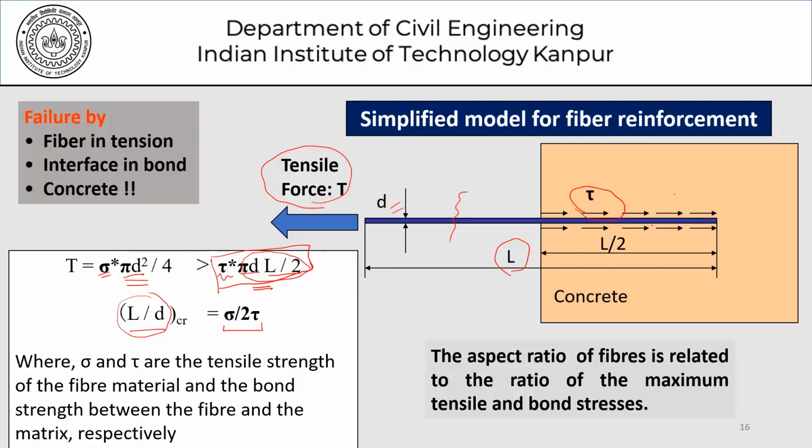The third possibility, which I have not discussed here, is that if the fiber is very strong in terms of the tensile load carrying capacity, and the material is very strong as far as the bond is concerned, then there is a failure which can happen by the failure of concrete. This is something which I'm not covering here, and I'm leaving it to you to think about and reason for yourself as to what will happen if the fiber was very strong and very strongly embedded in this matrix, and we still continue to apply this force T. What is the third likely mode of failure?